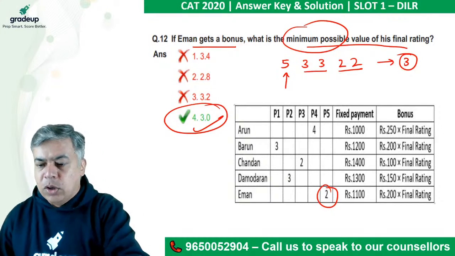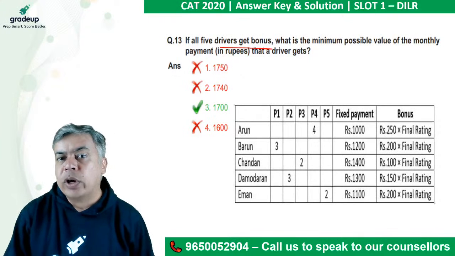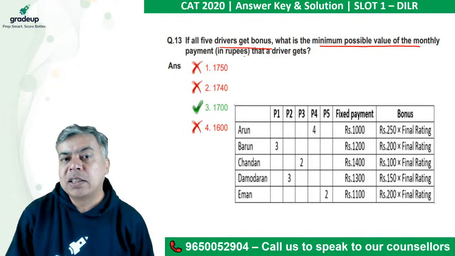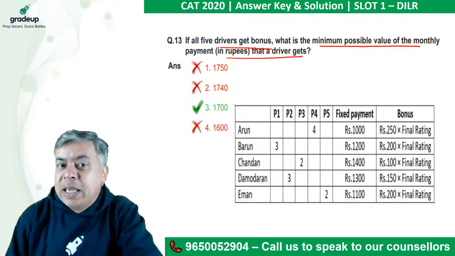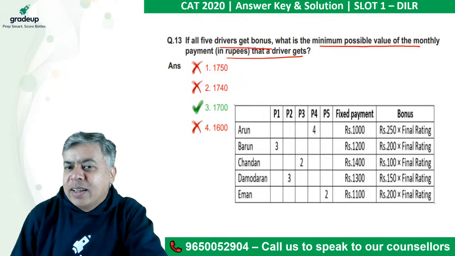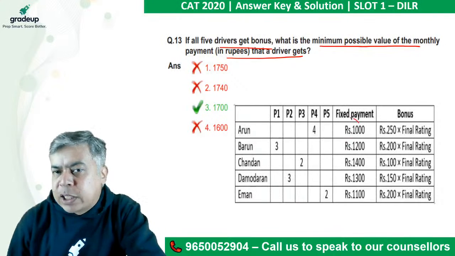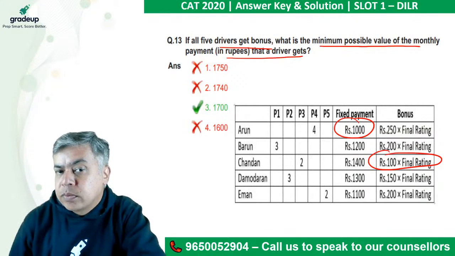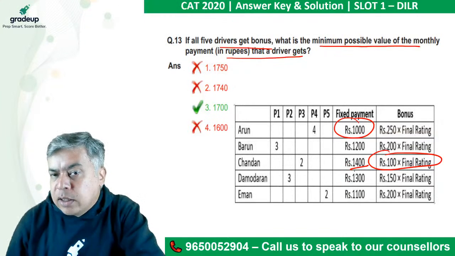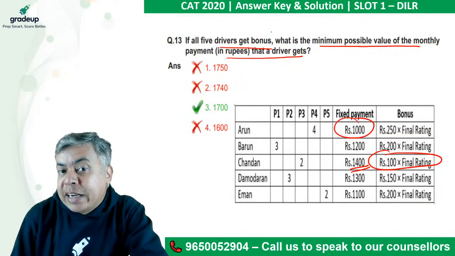Okay, good. Next. If all 5 drivers get a bonus, what is the minimum possible value of the monthly payment that a driver gets? So now all are getting a bonus, and we need the minimum possible payment. Where do you think the minimum possible payment could be? One is where the fixed payment is low, or where the rating based bonus is low. I will check for these first. But here the fixed payment is high.